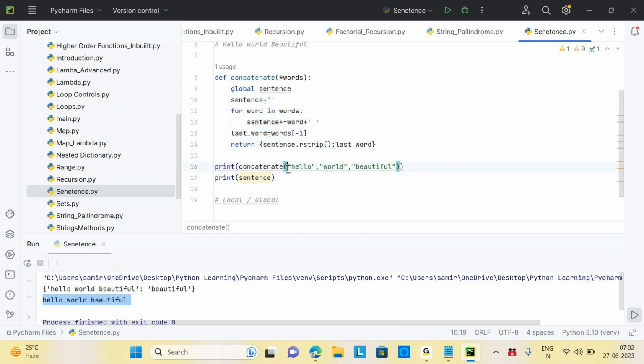Because you are giving input as separate strings, hello, then world, then beautiful, and you are making one sentence out of this. We are making one string out of that. If you don't loop through this, then how will it work? It will not work, right?